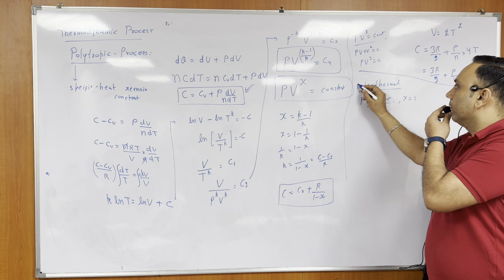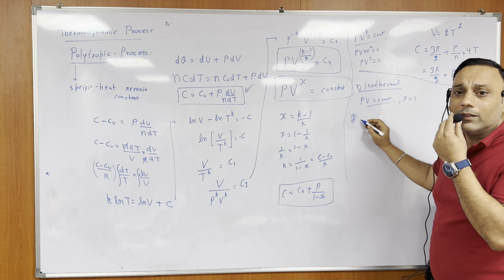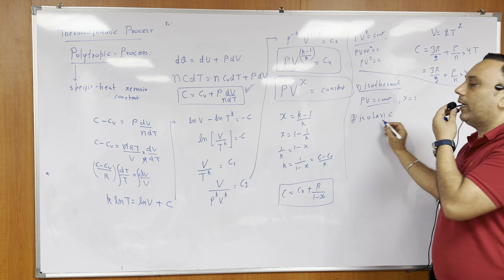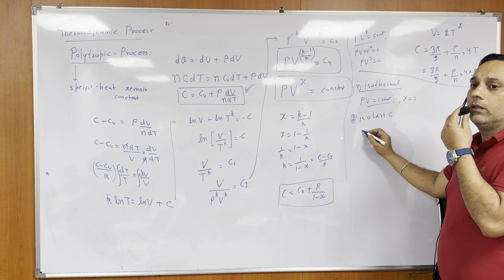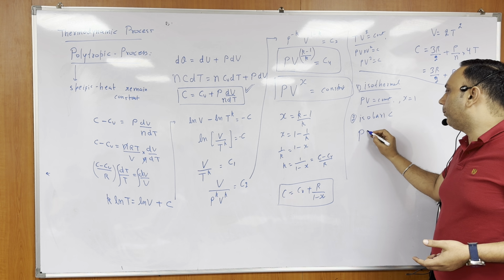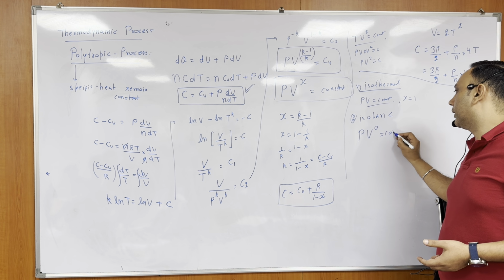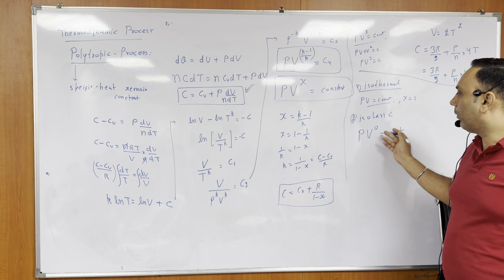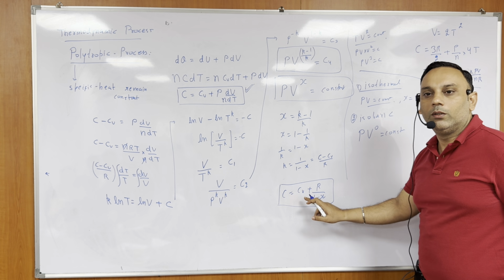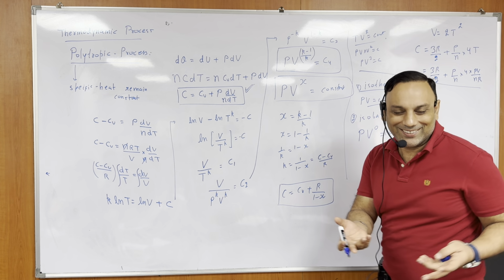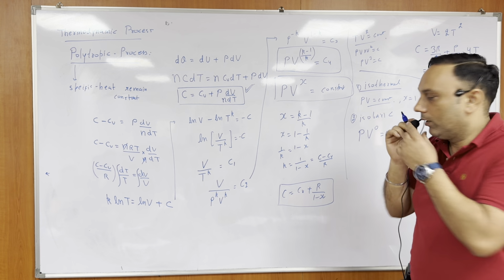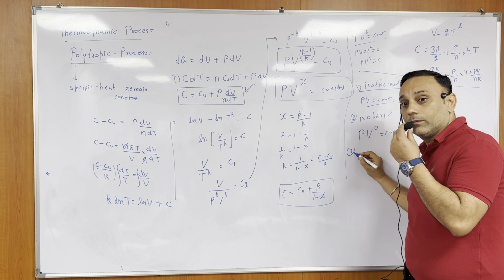Okay. So that is isothermal. Number 2: what you said here? Isobaric. For the isobaric process, what is the equation? V1 by T1 is V2 by T2. Means pressure is constant, right? So pressure is constant means PV to the power 0 is equal to constant, right? Means what is x? 0. You put x as 0 here. So C is equal to Cv plus R, means Cp. So when pressure is constant, specific heat is Cp. Okay.